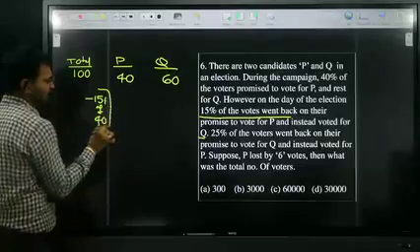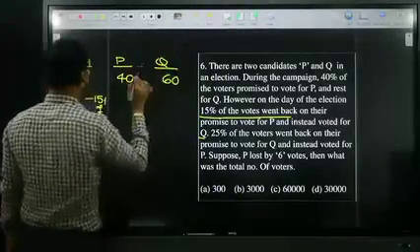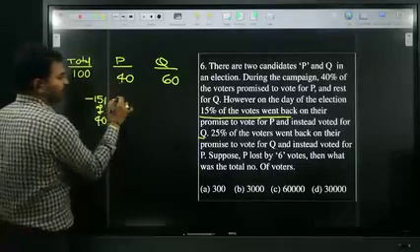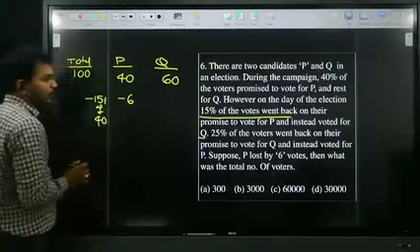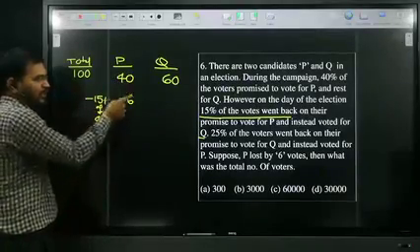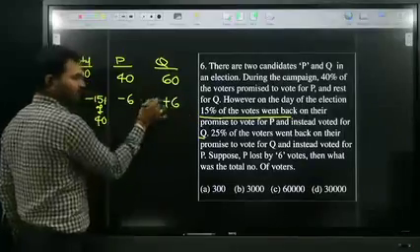Amma, 15% of 40 is how much? 6. 6 P voters did not vote for P. These 6 voters promised P, but voted for Q. That is the reason. Here -6, here +6.